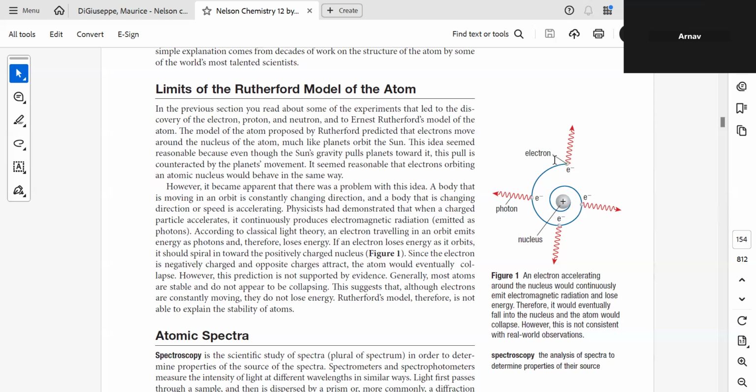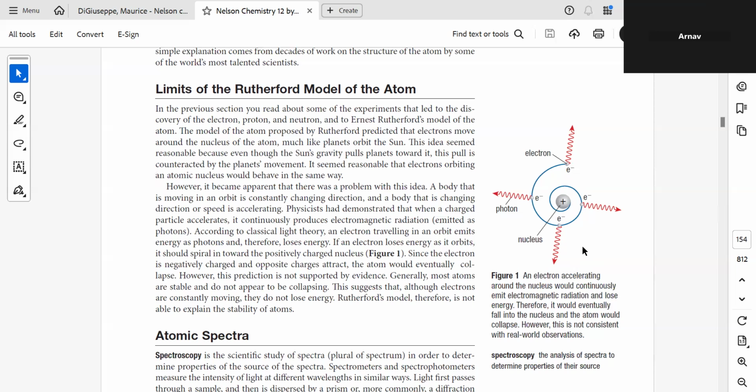So when the electron is moving around the nucleus, what should happen is the electron should go on releasing energy, right? It should start accelerating towards the nucleus, and it should finally fall into the nucleus, if Rutherford's model was true. Does that happen in nature? No, it doesn't, right?